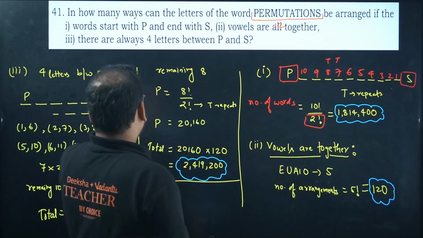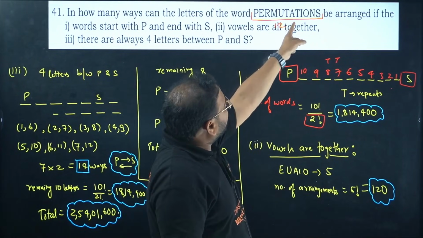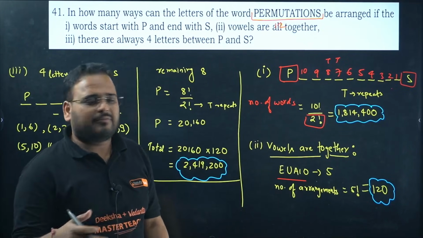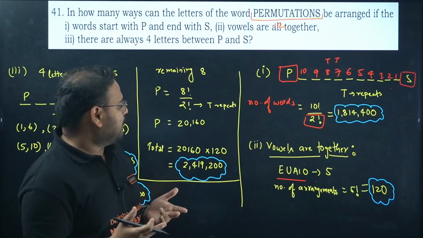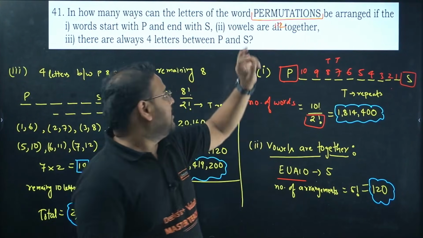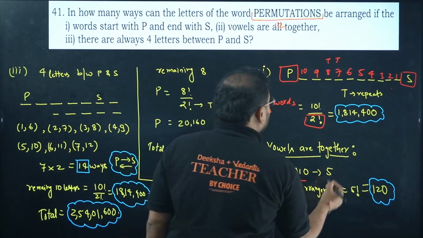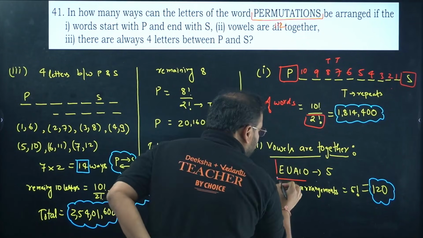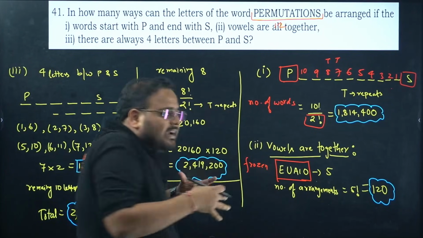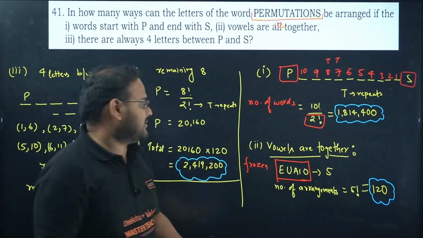Clear? Second part. When all vowels are together, how many vowels are there? Count from here: E, U, A, I, O. Sir, the order is A, E, I, O, U, right? Correct, but it doesn't matter. We'll take the order given in the question itself: E, U, A, I, O. 5 vowels are there. They are taken together, which means they are frozen together and cannot be separated. Wherever they go, they'll take one space.